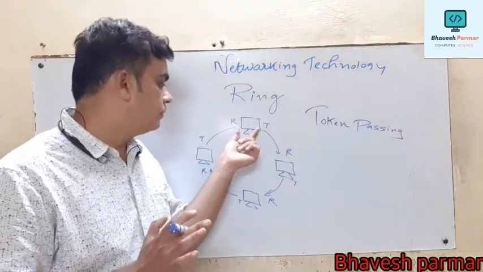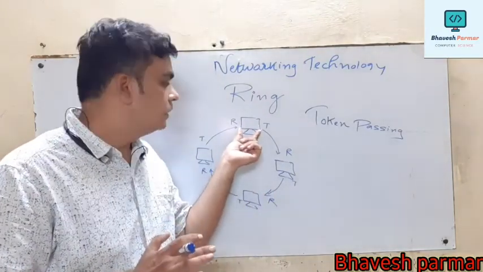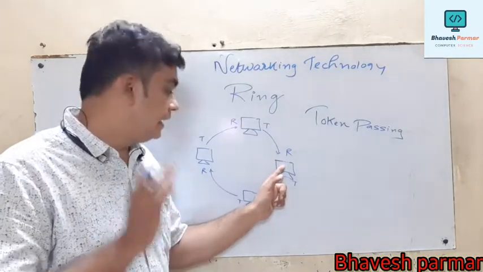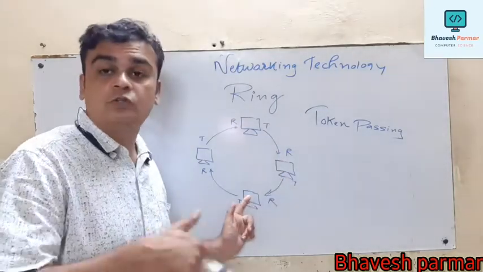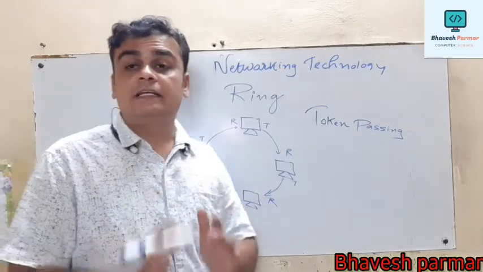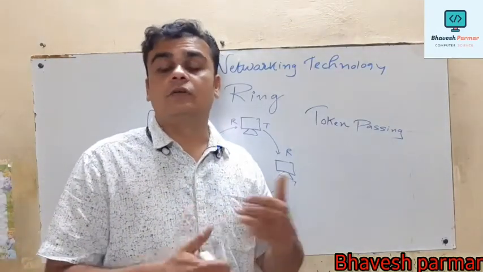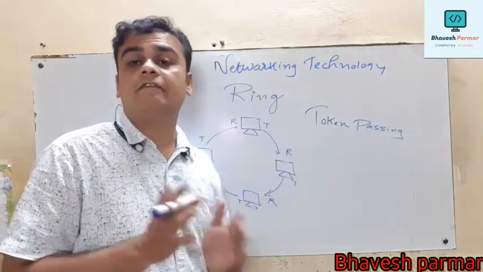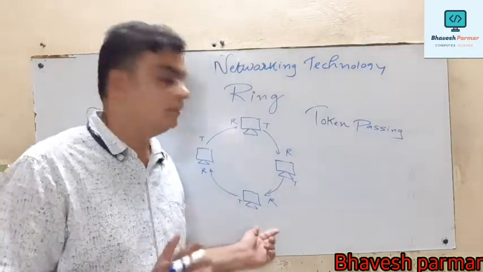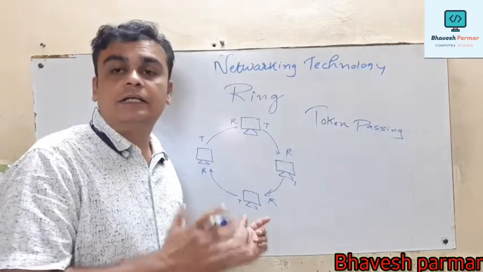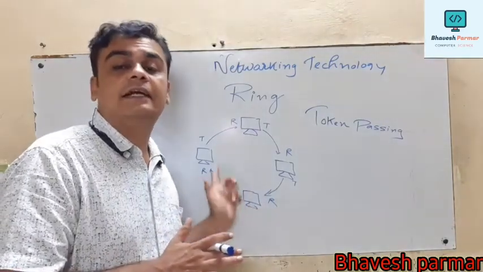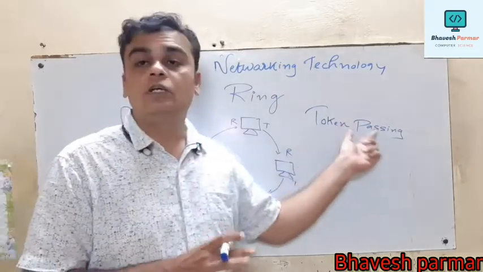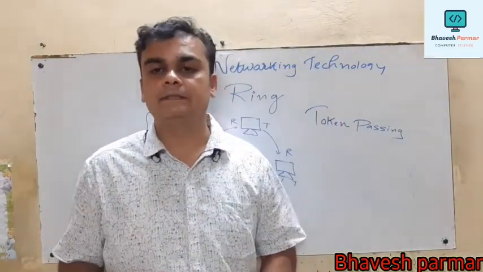But what happens, guys? Suppose computer 1 has the token and a transmission takes place between computer 1 and computer 2. At the same time, suppose computer 3 wants to transfer data, but that computer cannot transfer it on the network. Why, guys? Because computer 3 doesn't have a token, so it needs to wait. If that computer receives the token, then and only then can it transfer data through this network. That's why it is called the token passing mechanism.